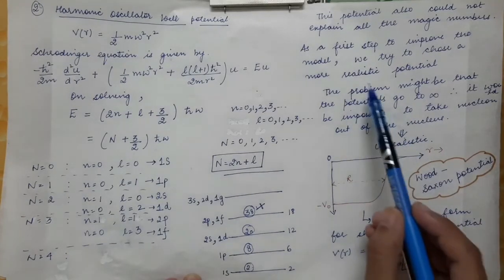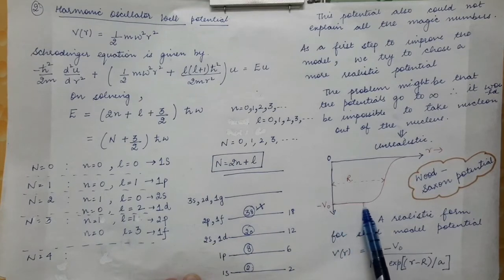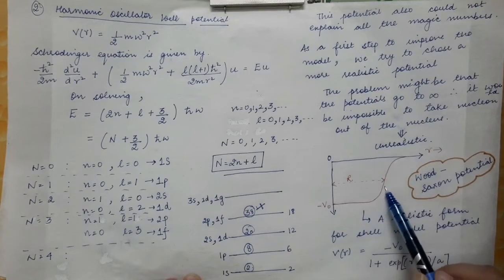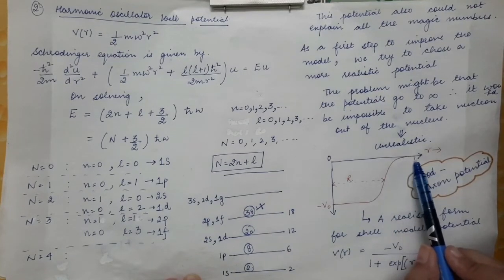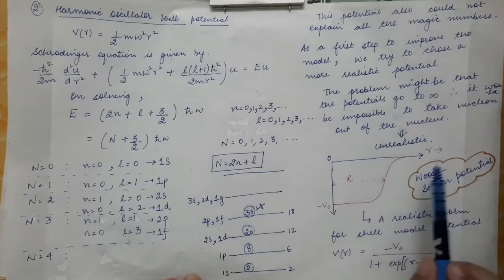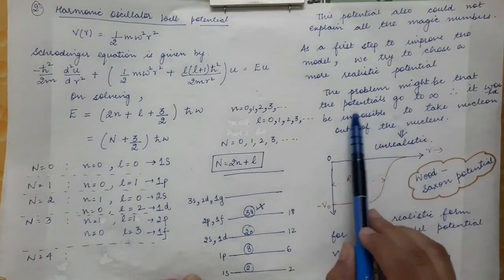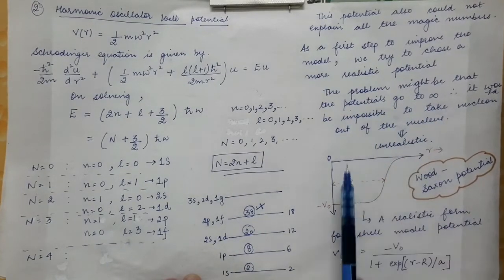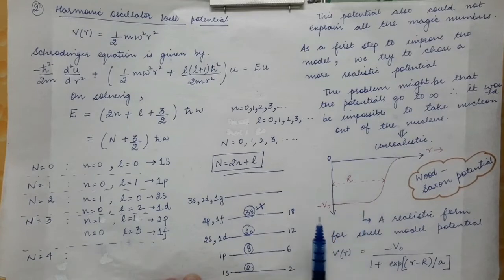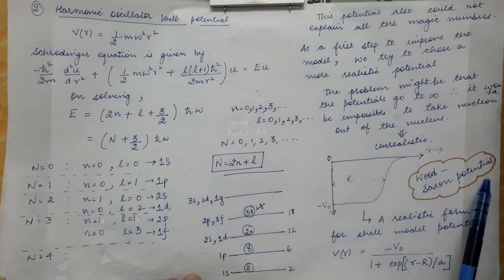So another realistic potential was thought of, which is shown by this diagram. The potential is equal to minus V0 up to some distance, and then it smoothly goes to zero, and as r goes to infinity, this potential will go to 0. So the problem of the potential going to infinity has been solved by using this potential, and it is given a special name, which is the Woods-Saxon potential.